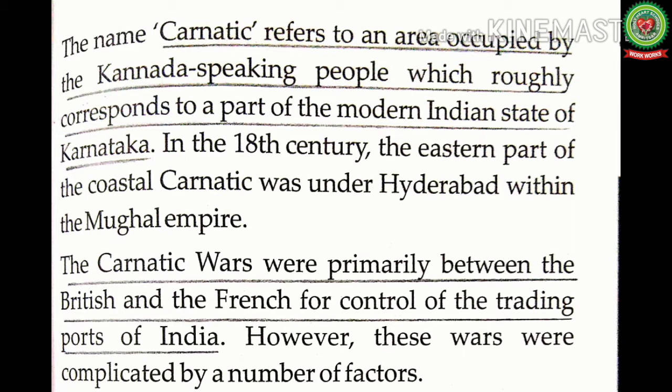a number of factors. It means mainly the Carnatic Wars were between the British and the French for controlling the trade ports of India. But these Carnatic Wars were complicated by a number of other factors too. Now let us read and discuss the other factors of these Carnatic Wars.